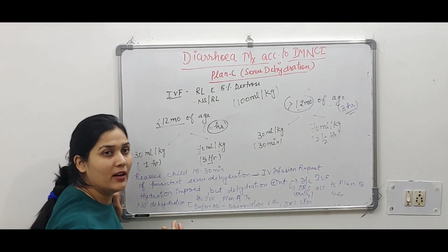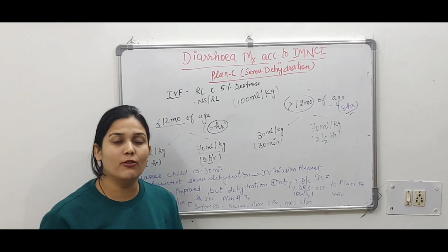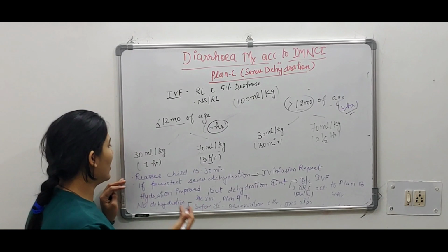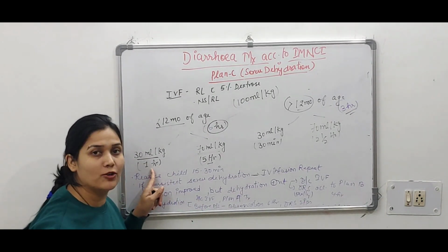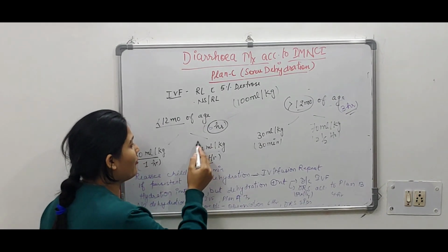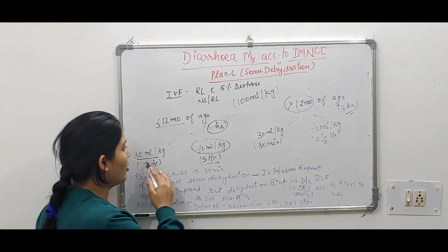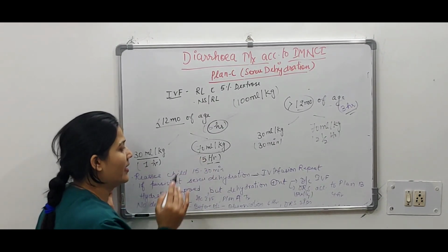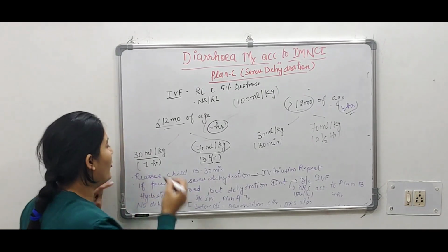So how are we giving? Because the child has severe dehydration, first what will we do? We will give a bolus type, that means fast solution, 30 ml per kg within 1 hour. And after that 70 ml per kg should be given in 5 hours. So total is 100 ml per kg in 6 hours if the child is less than 12 months of age. For example,